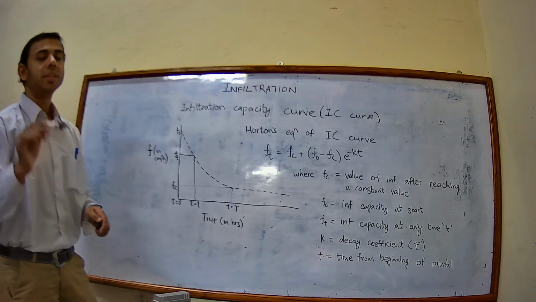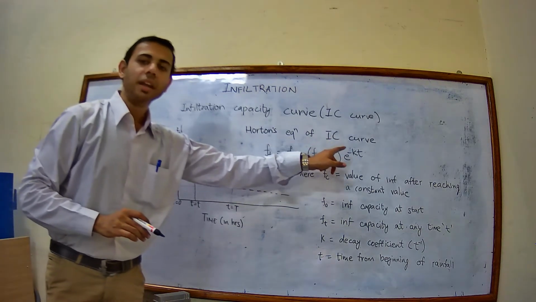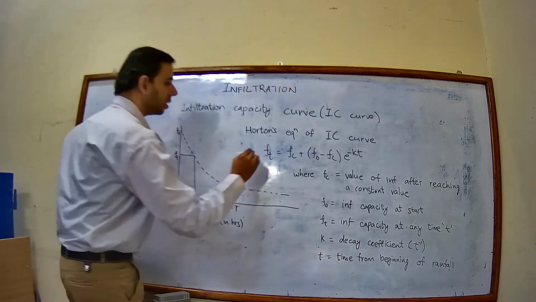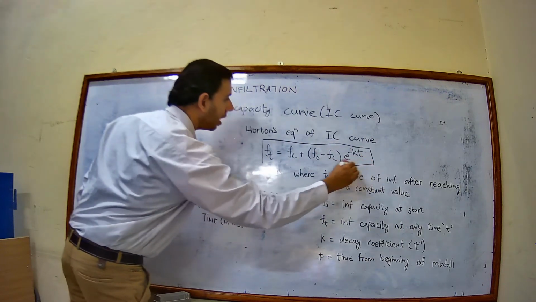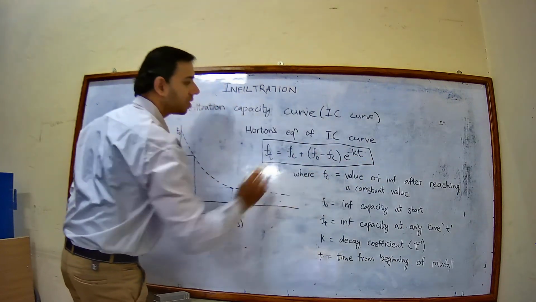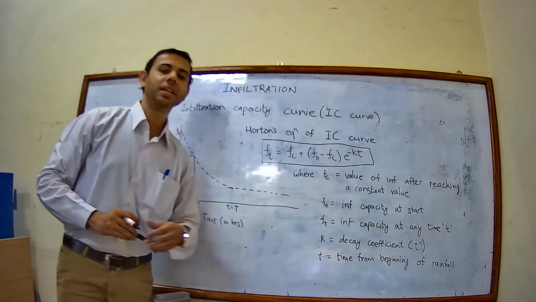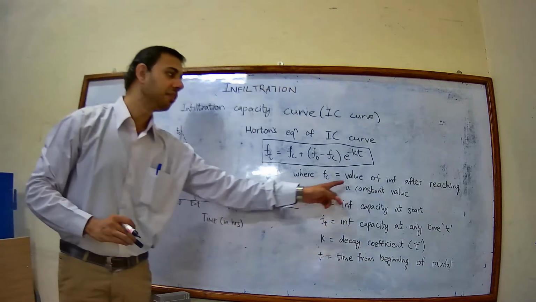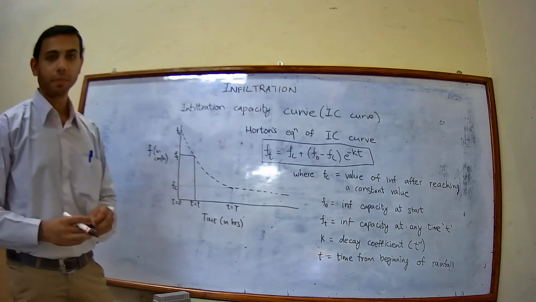And that equation is given by the Horton's equation of the infiltration capacity curve. This is the Horton's equation. Ft is equal to Fc plus (Fo minus Fc) into e to the power minus kT, where Fc is the value of infiltration after reaching a constant value.